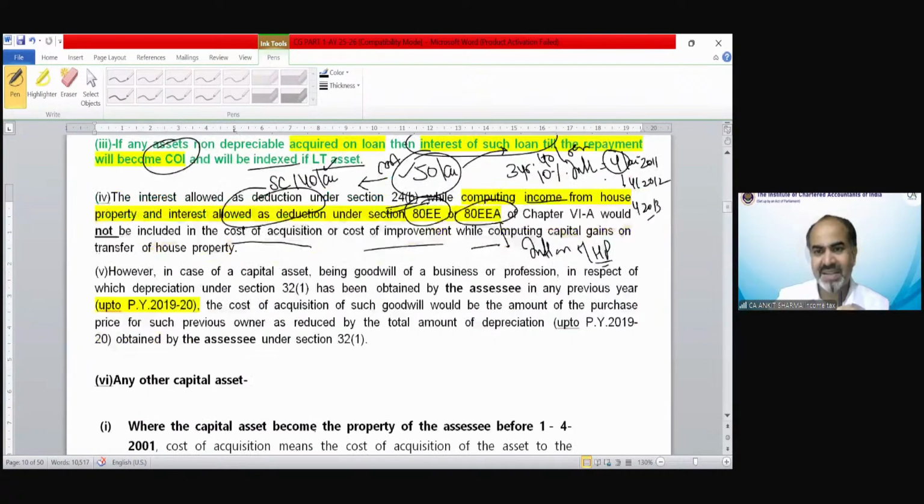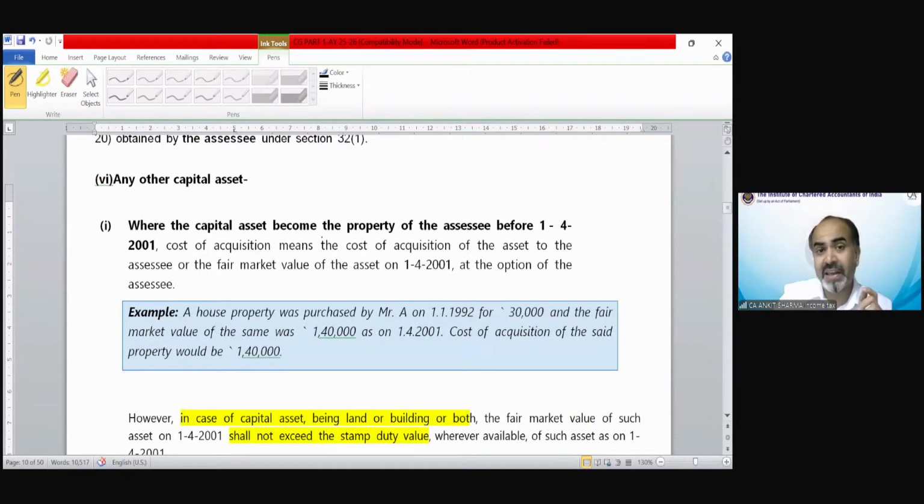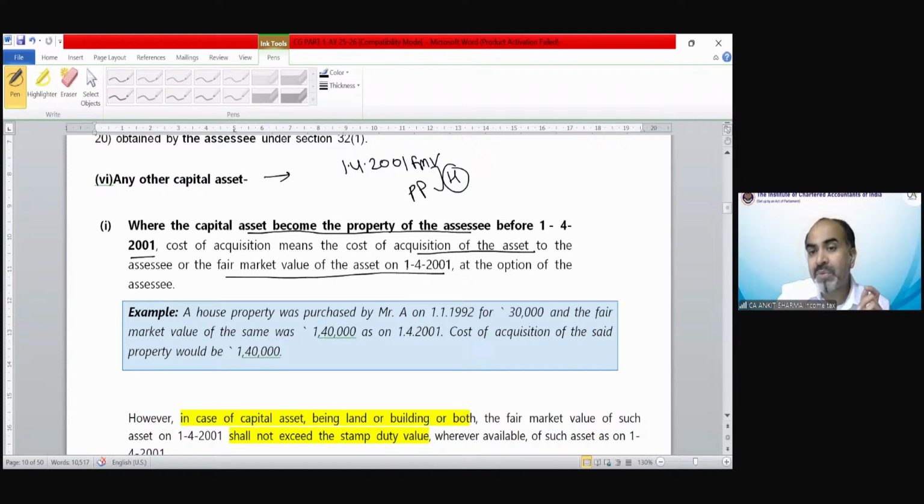In case of other capital assets, it's a simple old provision, so we can skip it. We have discussed that in case of any other capital asset, if it has been purchased before 1/4/2001, then the cost of acquisition would be the FMV on 1/4/2001 or the purchase price, whichever is higher. But there is a clarification again where the capital asset became the property of the assessee before 1/4/2001. The provision says the cost of acquisition means the cost of acquisition of the asset to the assessee or the FMV on 1/4/2001, at the option of the assessee.